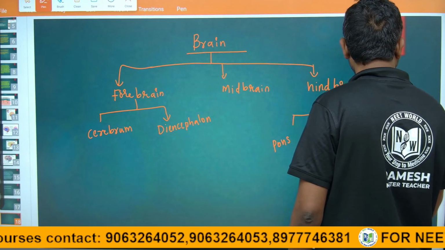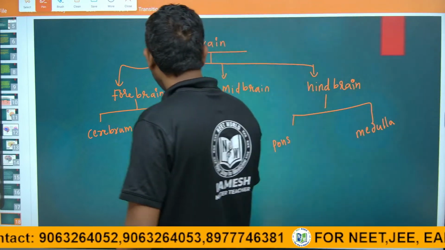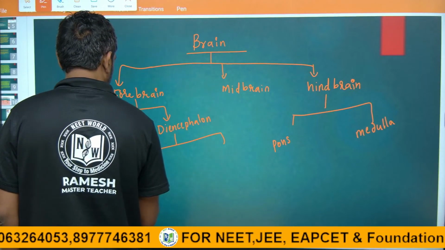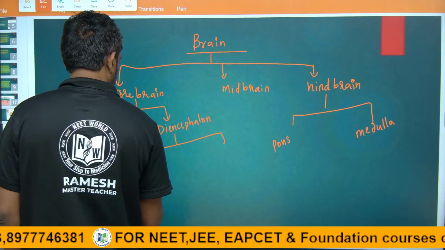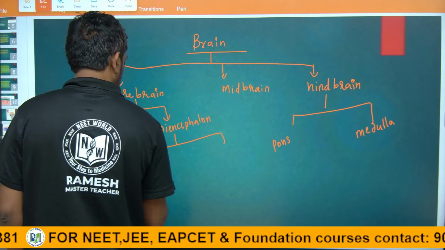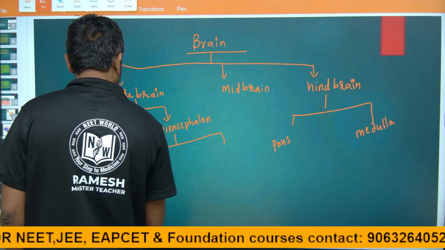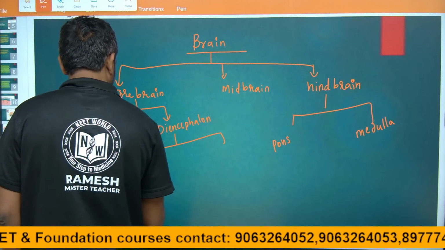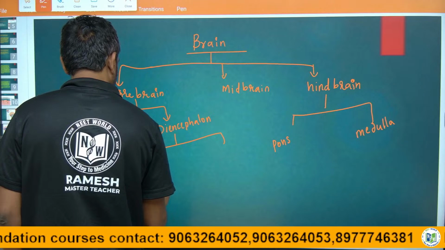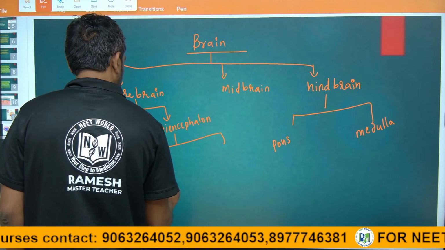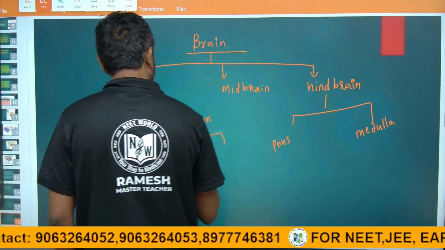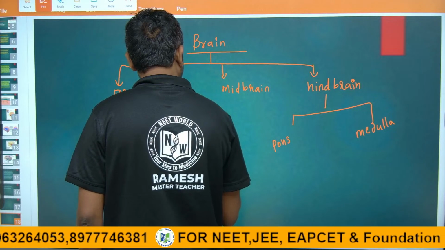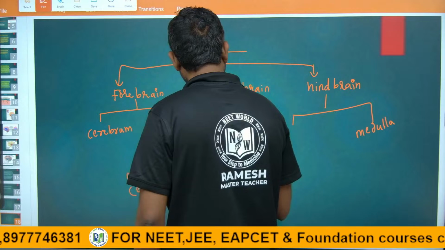Diencephalon has three types: pineal gland, which we can call epithalamus, thalamus, and hypothalamus.